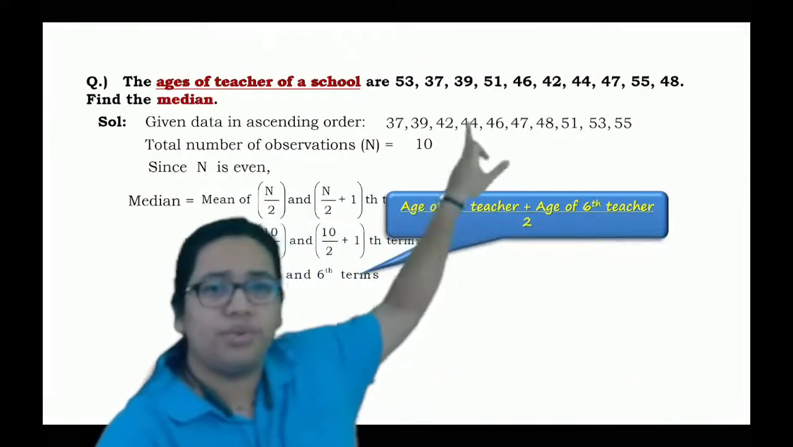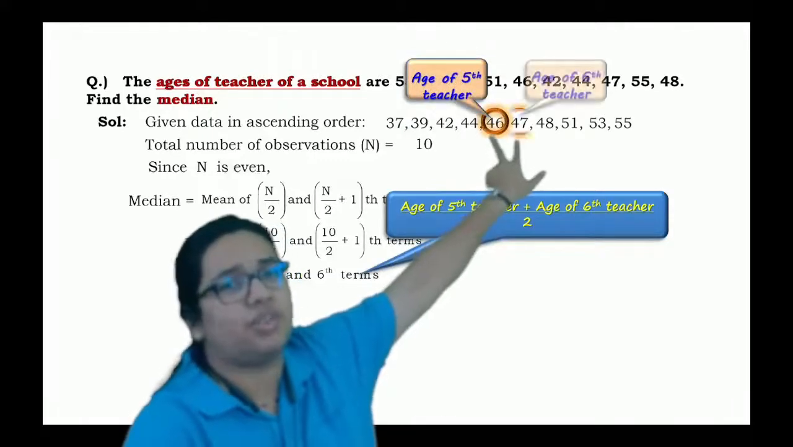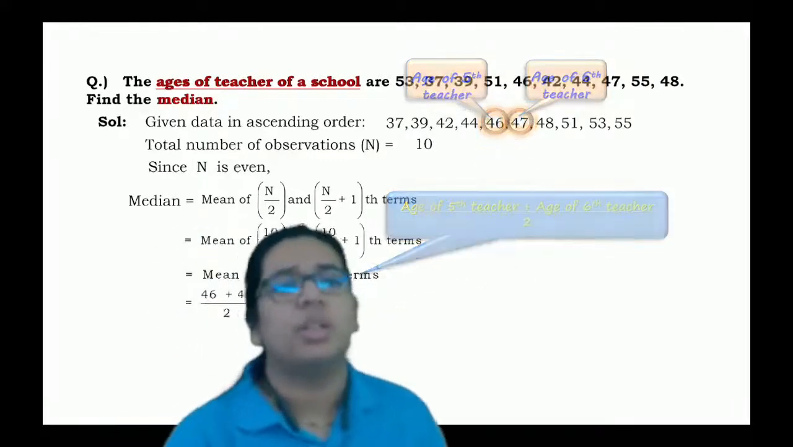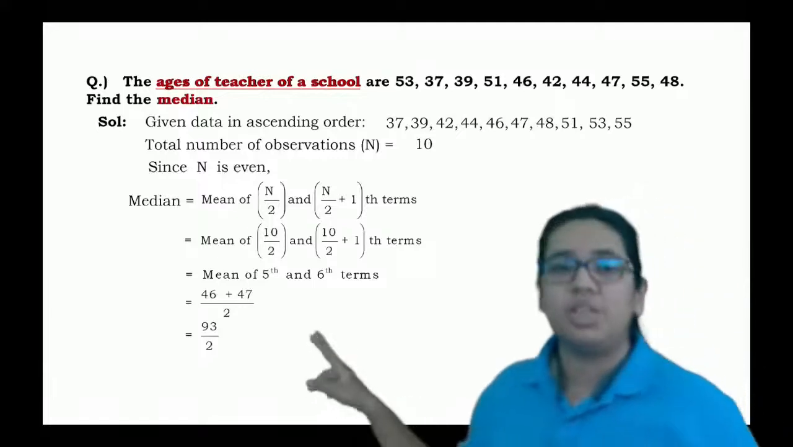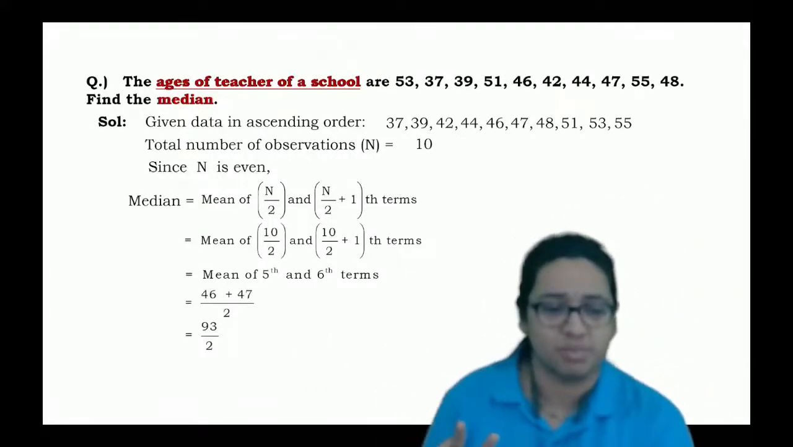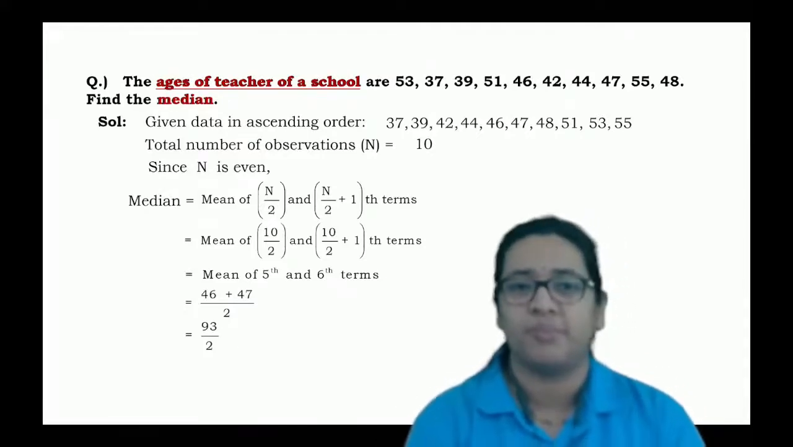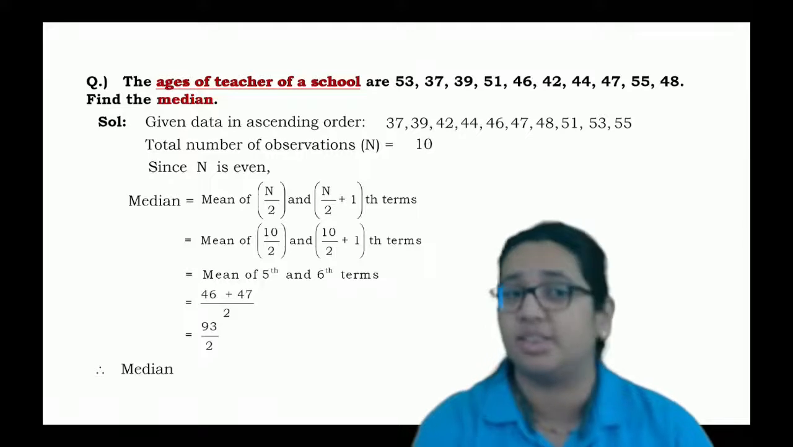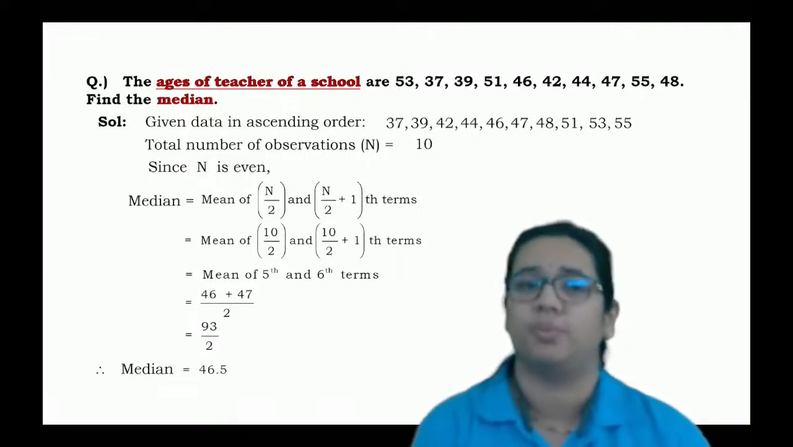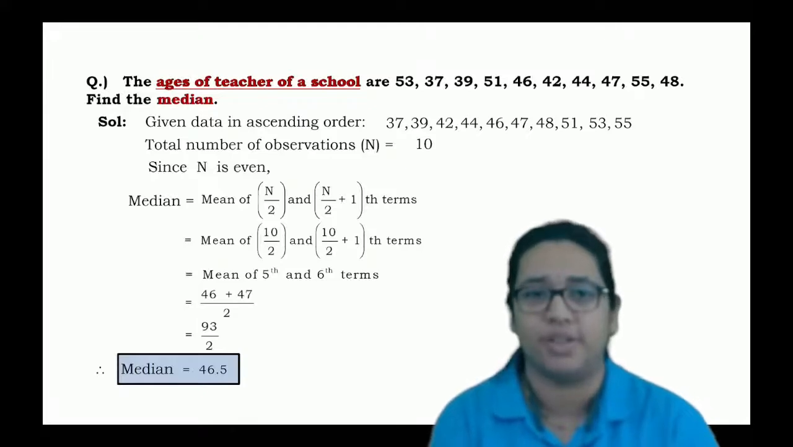So the age of the 5th teacher is given as 46, and the 6th teacher is 47. The median is the mean of these, and mean is the total sum divided by the total number of observations. So we can say 46 plus 47 upon 2. Hence the median will be 46.5.